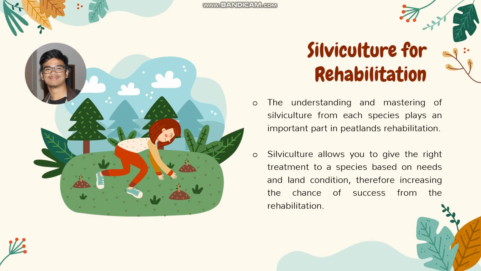Okay, silviculture for rehabilitation. The understanding and mastering of silviculture from each species plays an important part, a big role in peatlands rehabilitation. Why? Because silviculture could allow you to give the right treatment to a species based on needs and land condition. So silviculture will give you information about the needs of one species and the land condition accordingly to the species you plant, therefore increasing the chance of success from the rehabilitation.